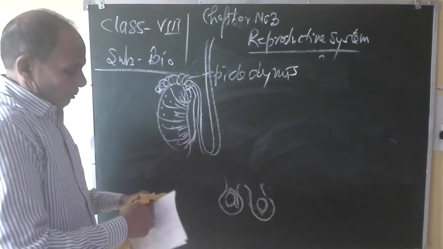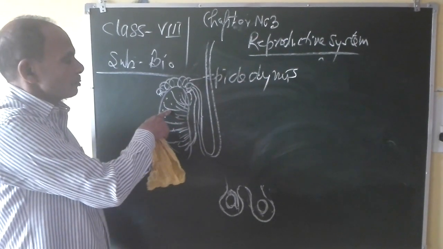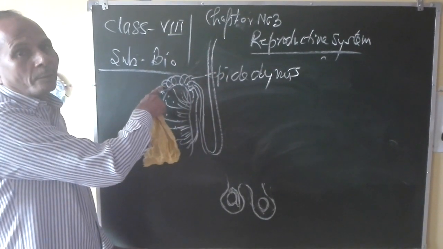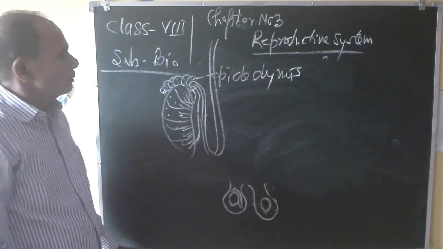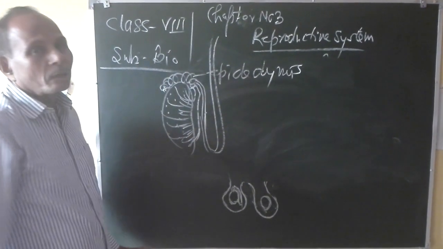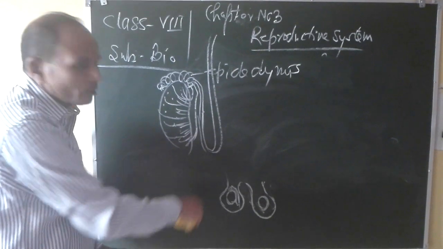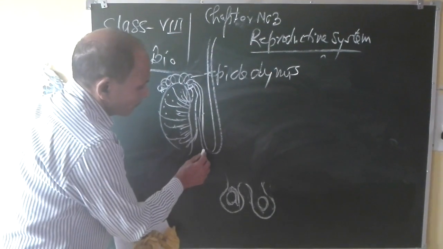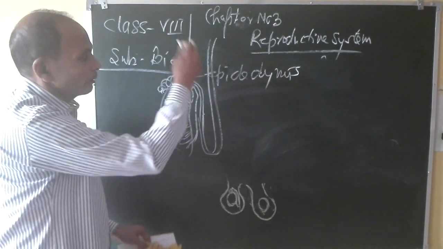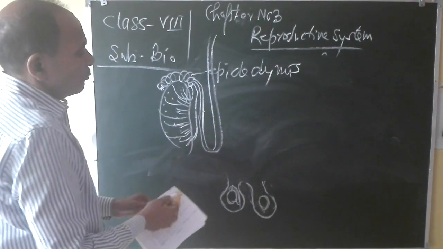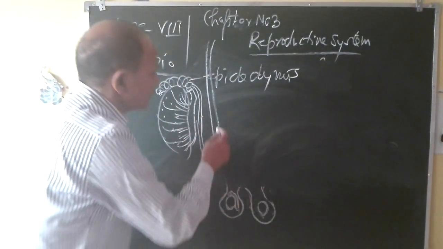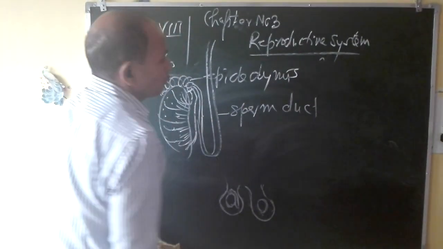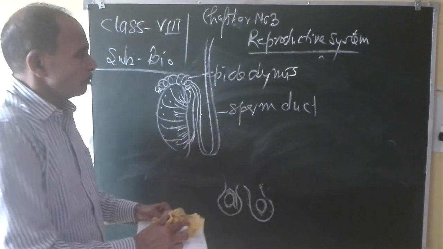That is the large number of ducts which collect the sperm. After collection, they will join together as a single one. That single duct will go upside on the top of the testis, where it will form a cap-like structure known as epididymis. After forming epididymis, again it will move downward, and after moving downward, again it ascends upward and will enter inside the abdomen in the form of this ascending tube, which is known as sperm duct. It is also known as vas deferens.